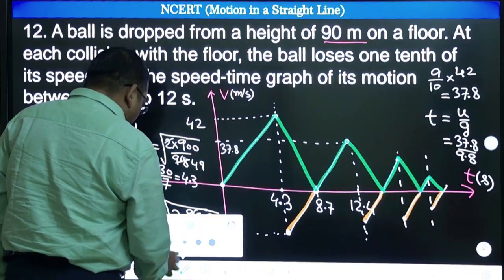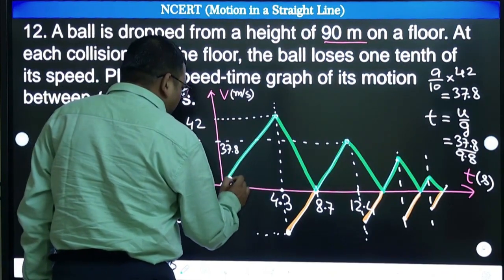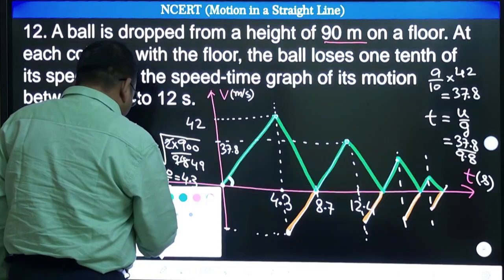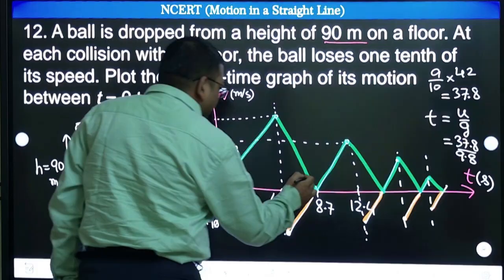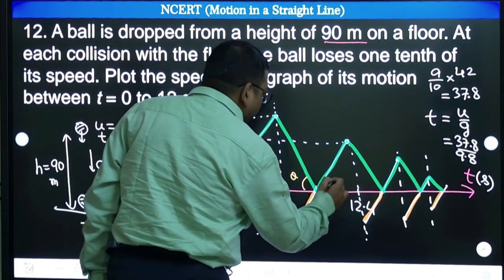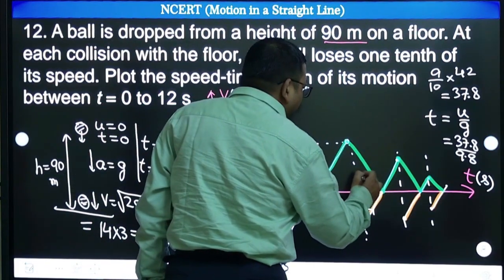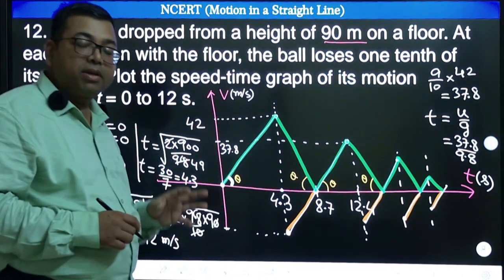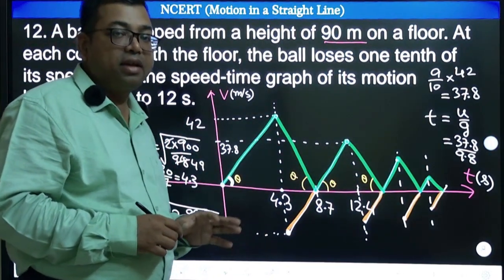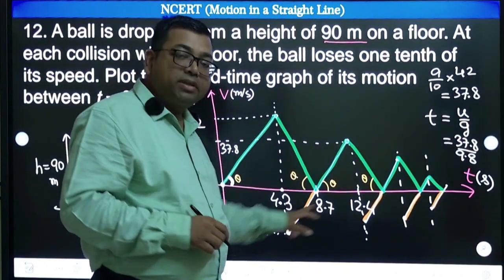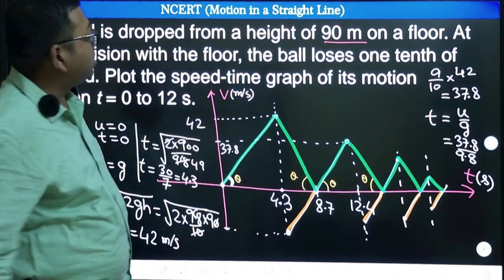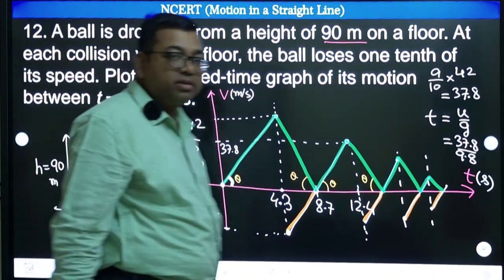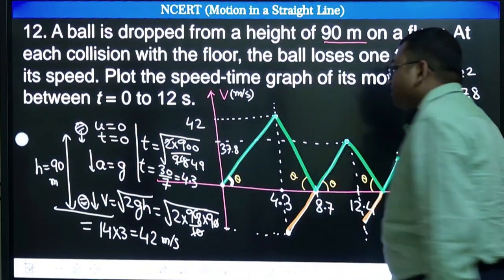slope will remain constant. So this angle theta, which we are taking, this angle theta, and this angle theta will remain same. So tan theta will be giving us what? G, basically 9.8. I have of course made some rough calculation here, but you can do exact calculation and plot the graph like that. I hope you have got this right. Let us move next.